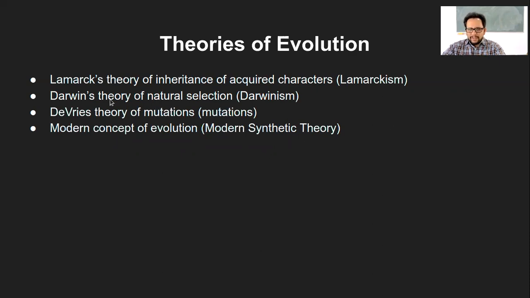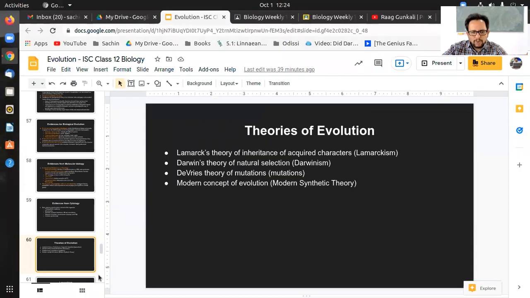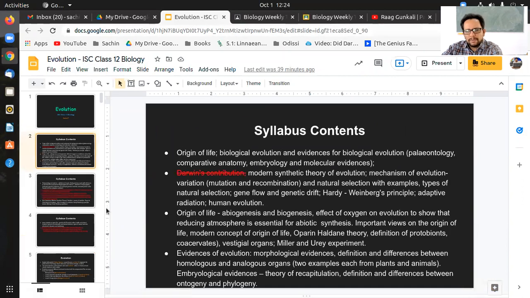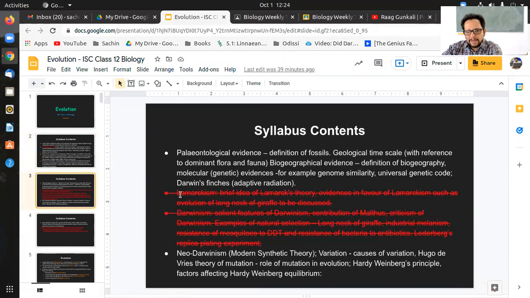The first two, Lamarckism and Darwinism, have been removed from your syllabus. If you look here in the syllabus, Lamarckism is totally removed, Darwinism is totally removed, and neo-Darwinism is there.